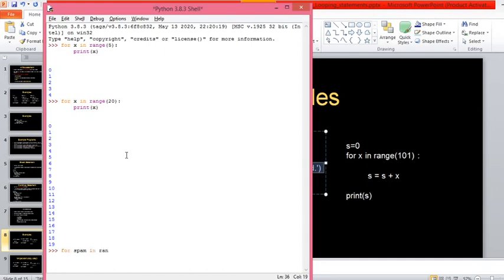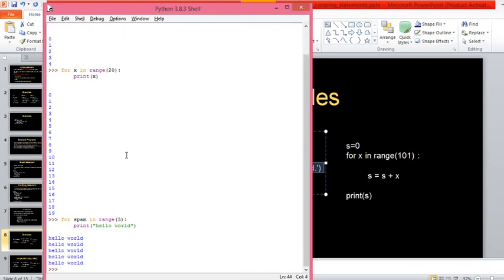Spam in range of 5 colon, then print hello world. So just I will take this one. So 5 times we got the output hello world. I didn't take that next line. Here we got hello world 5 times, right?